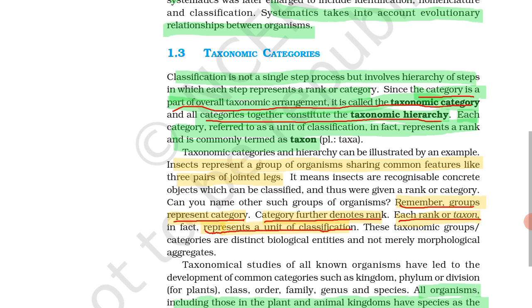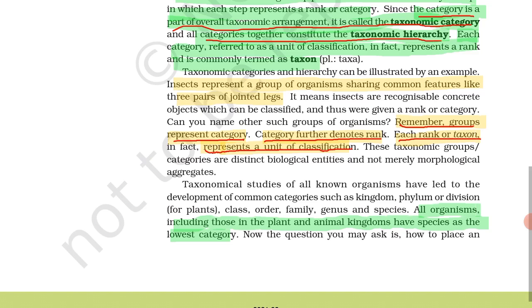Next, remember: group represents category. Category denotes rank, and rank represents unit of classification.